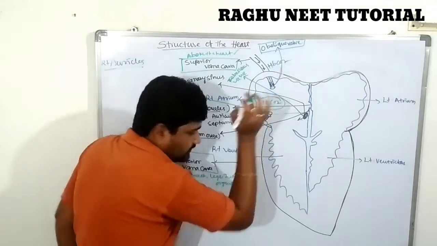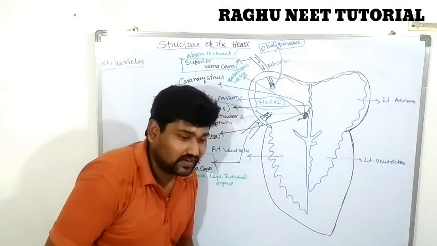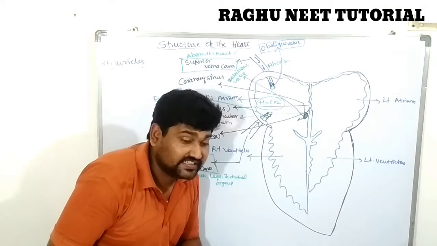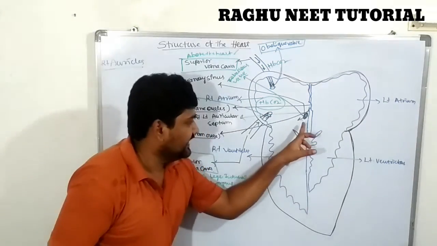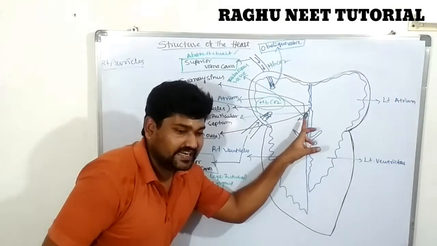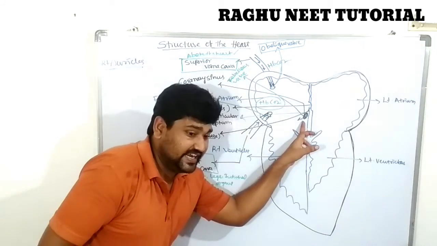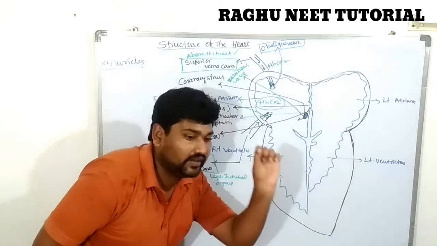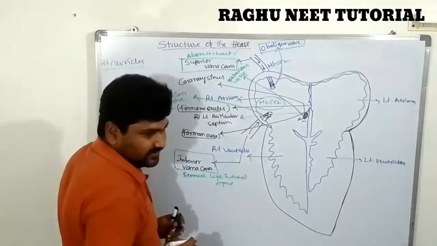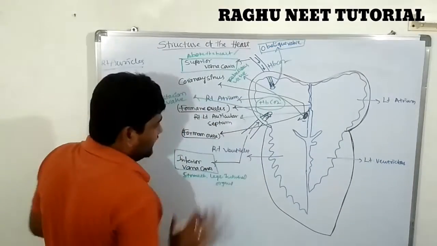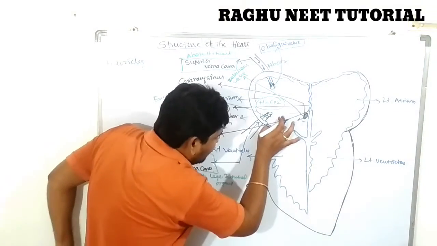Which one? Coronary sinus. What is that? It carries deoxygenated blood from the heart only. The coronary sinus also carries deoxygenated blood only from the heart. Are you clear? So this is the information about this one. Next one. What is the right atrium?